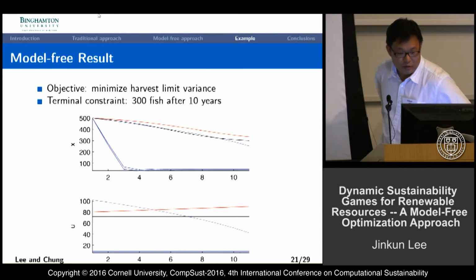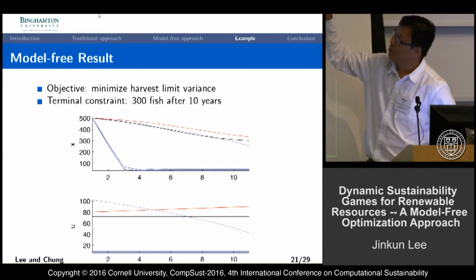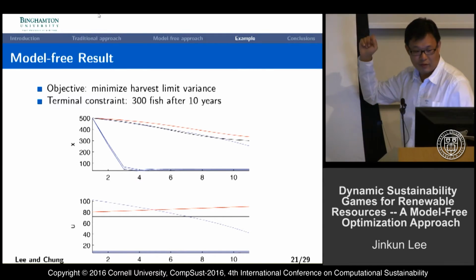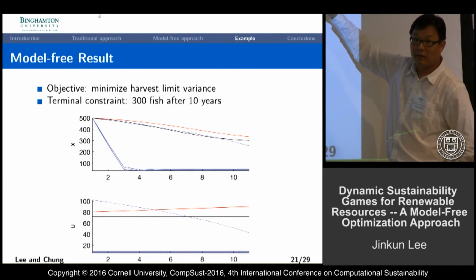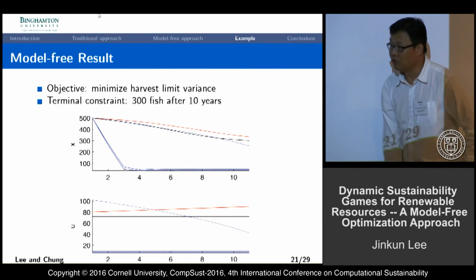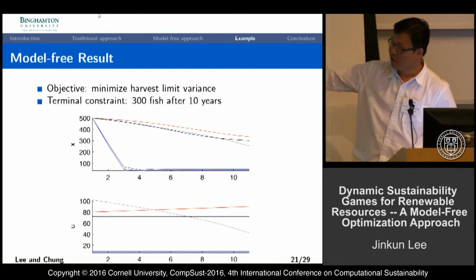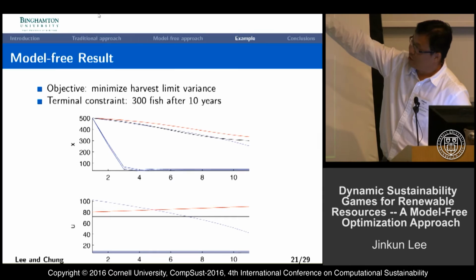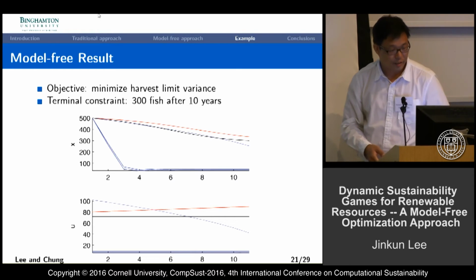After applying the model-free optimal control, we were able to find that the objective function is minimizing the harvest limit variance. So we would like to minimize our interference with the free market. The red line is the initial trajectory, and we started from the red line trajectory and locally found the improving curve. The result is a constant U, meaning the government will not change any value of the maximum harvest, but we would like to know what a good initial value should be. The upper graph is the stock level, and it reaches 300 fish after 10 years. That was our terminal constraint.